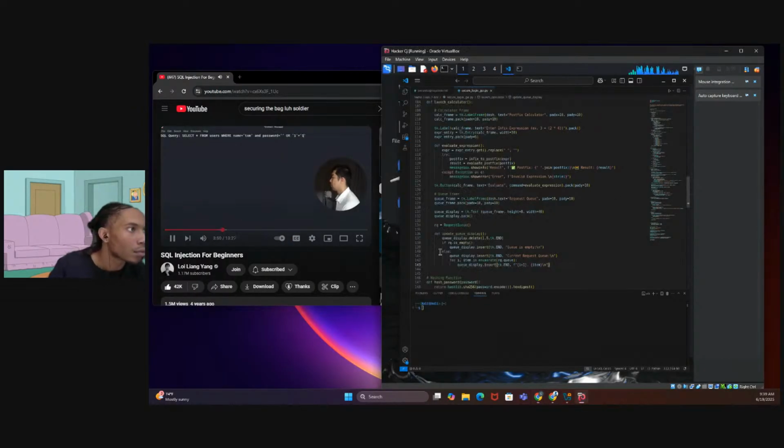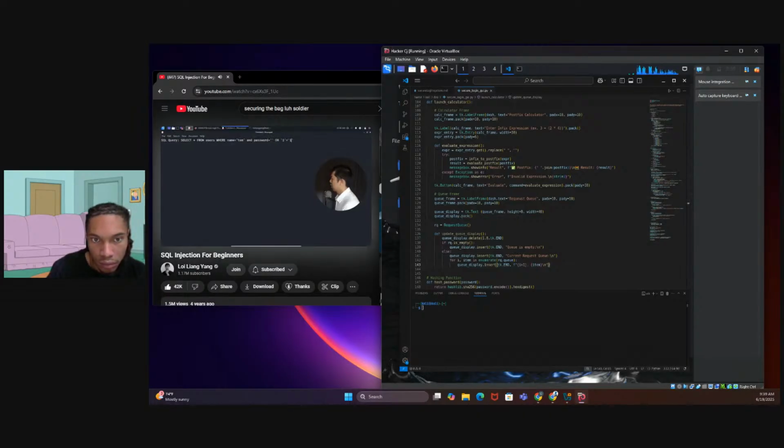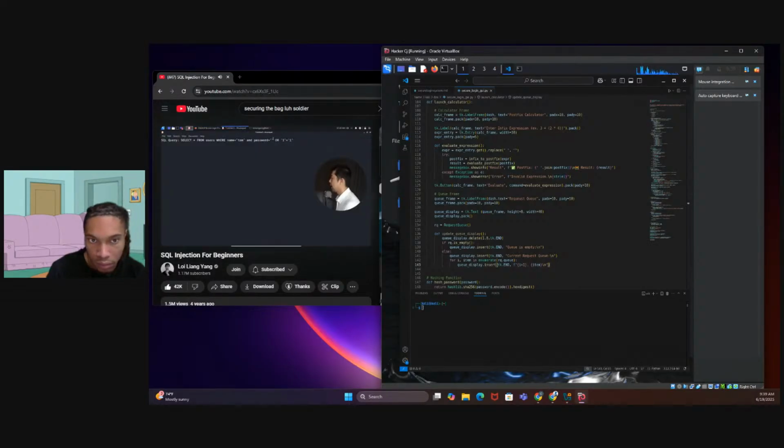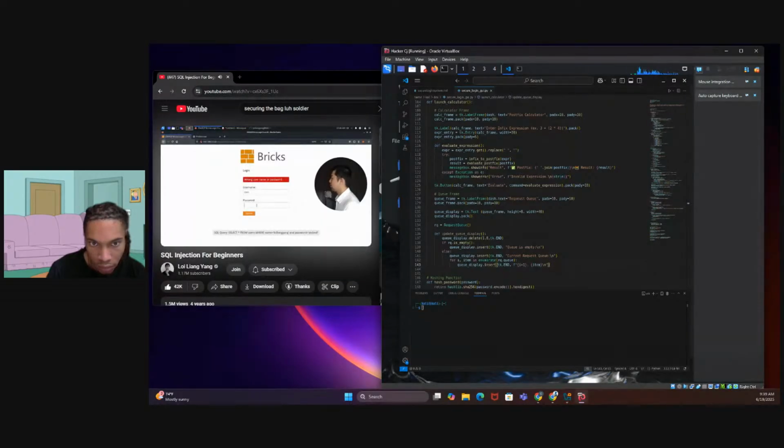1 equal 1. Okay, and let us try and insert this into the login page and look at what happens. So here I can go back into the website. I can enter Tom. And what I'll do next is copy and paste the payload that we have just created right here. I'll paste it into the password field. Once I paste it, I'll click submit and let's see what happens. That's it. We have successfully logged into the site.